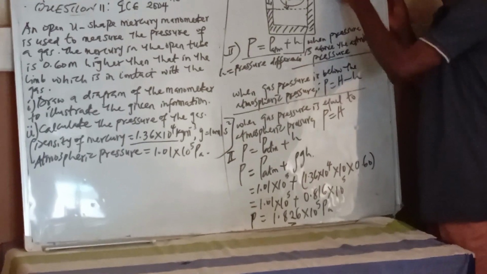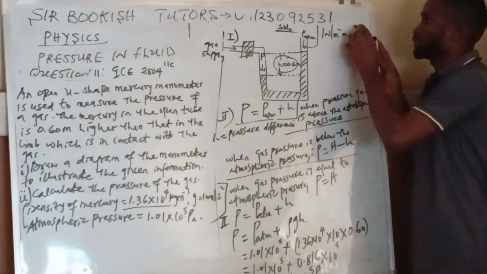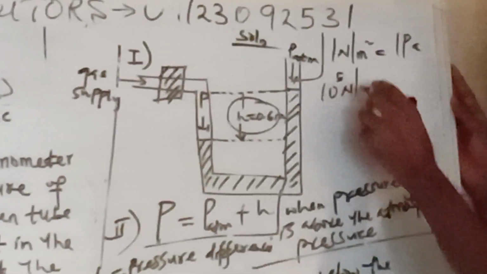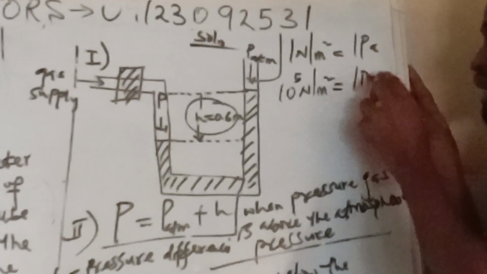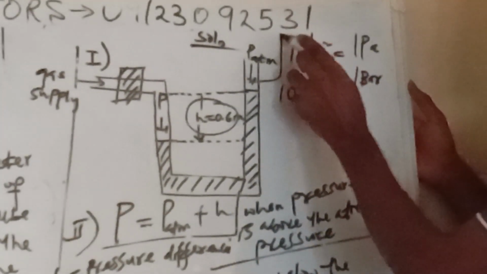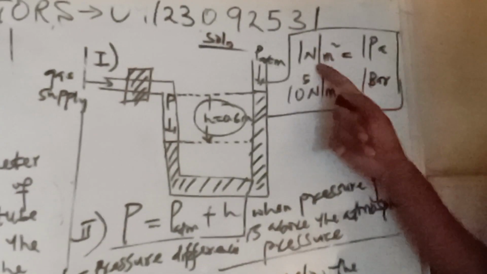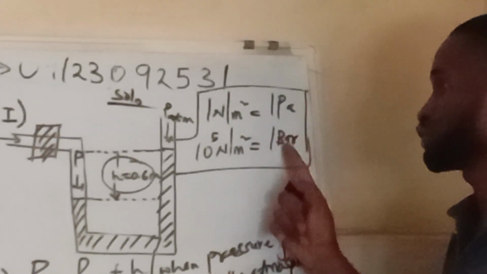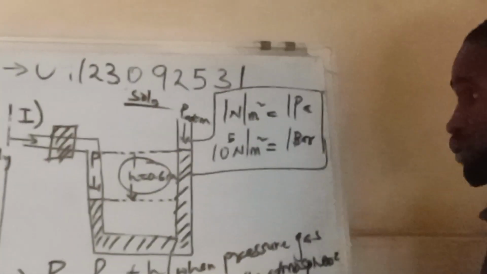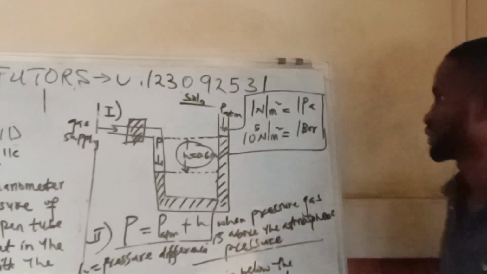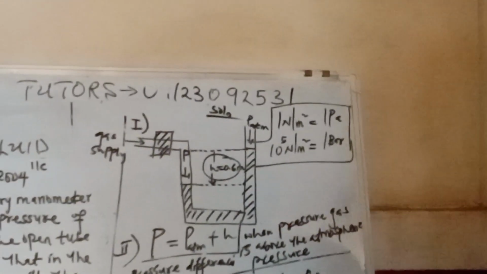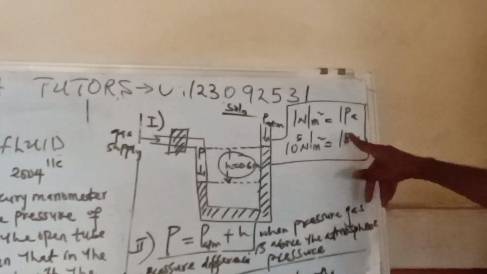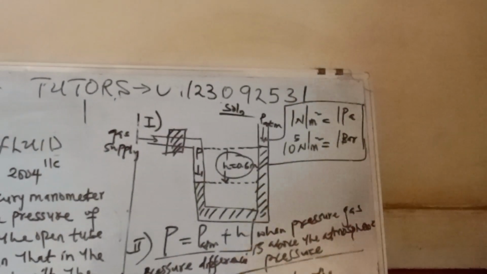That 1 Newton per meter square is equal to 1 Pascal, then 10 power 5 Newton per meter square is equal to 1 bar. So please take note of this point. Okay? Now above sea level. Then after, if I'm discussing about converting from barometer to this one, I will just use this formula to get it. I want to convert from that to that. Good.